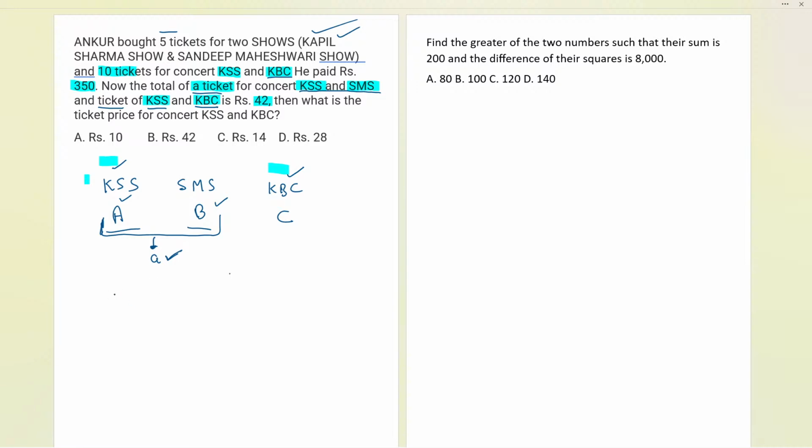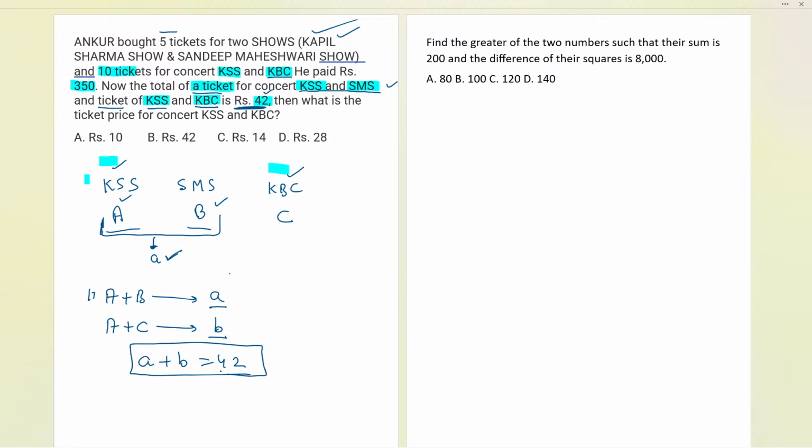Okay, I'm going to write the next part over here. The A show and B show have a price of A for one ticket, which I'm writing over here. Secondly, we have the A show and C show. They have a total price of what? We'll take it as B. Exactly, we don't know. Now the total price of tickets considering both shows in combination is 42. So can I write over here A plus B equals 42? We can write it over here.